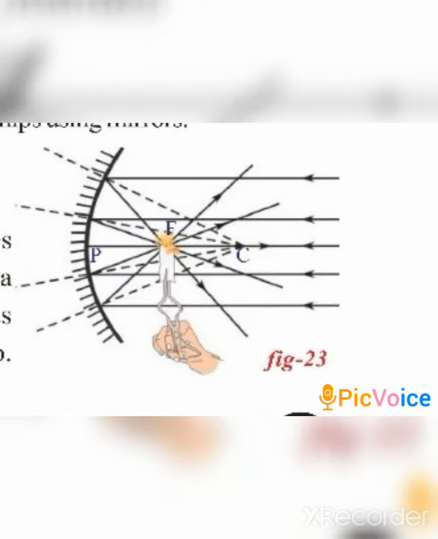So friends, one point to remember: when the light source is far from the concave mirror, the rays would be parallel. As the sun is far from Earth, the rays of the sun would be parallel on Earth.